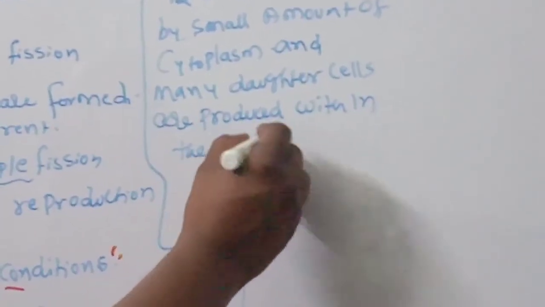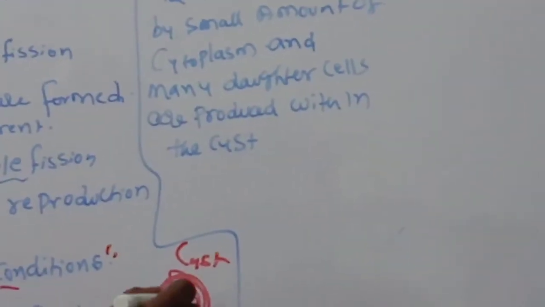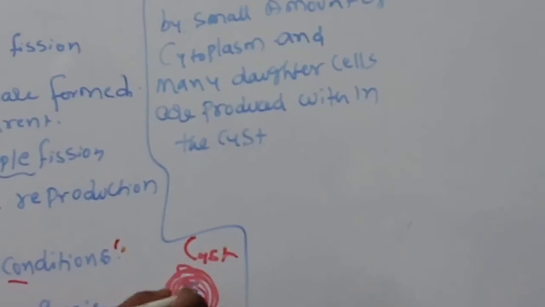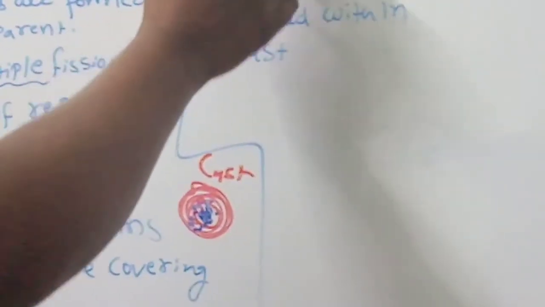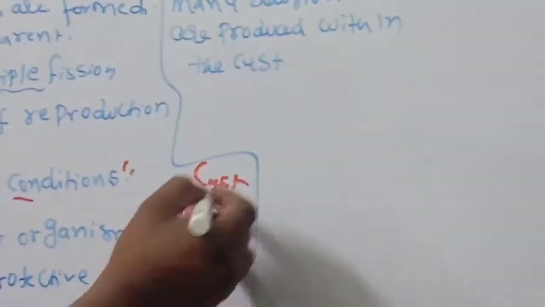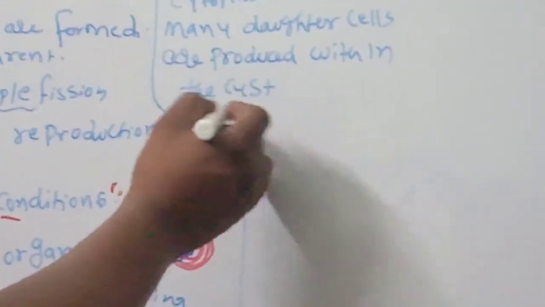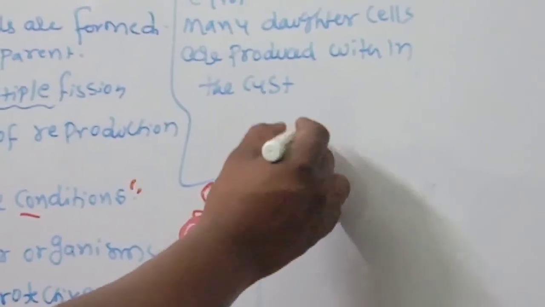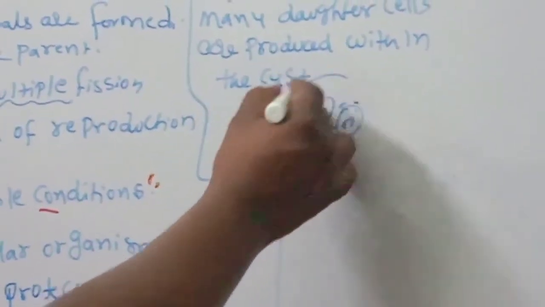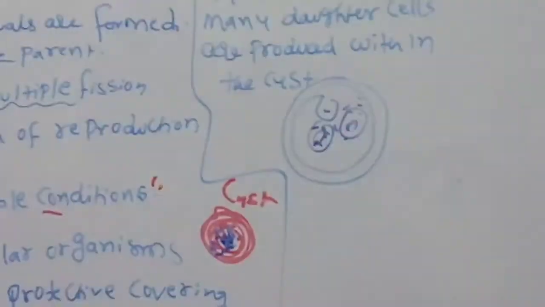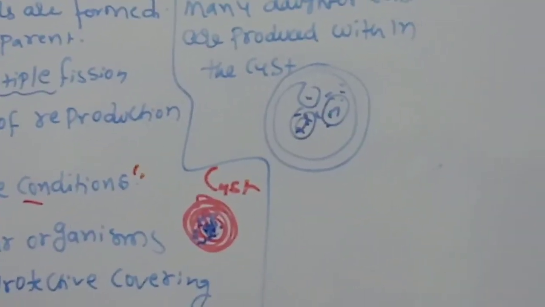The cyst has many daughter cells produced inside it. Each nucleus is surrounded by a small amount of cytoplasm. Many daughter cells are produced within the cyst. Like this. This is the cyst, right? In this, many daughter cells are produced.